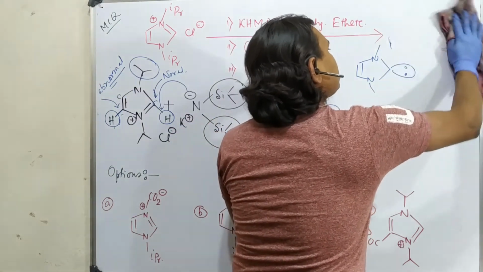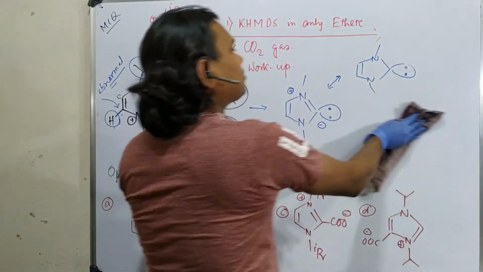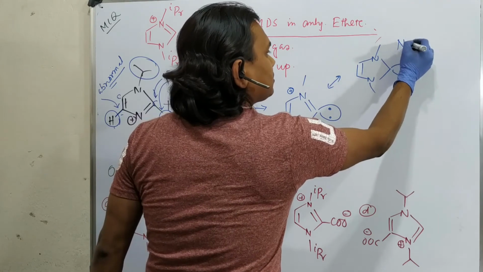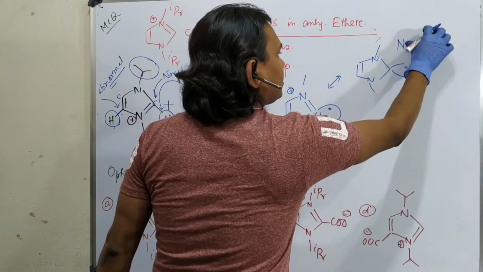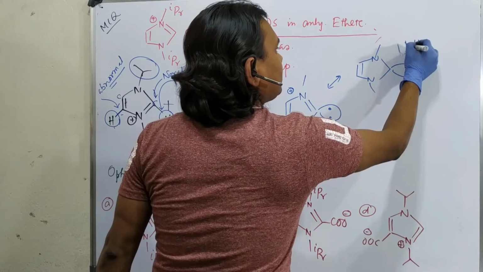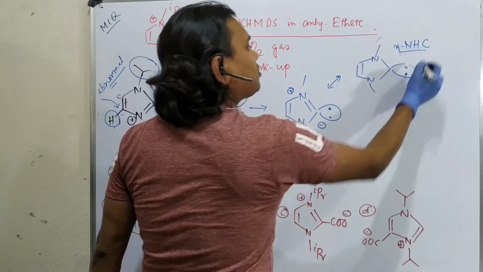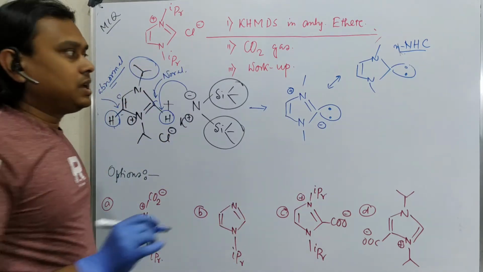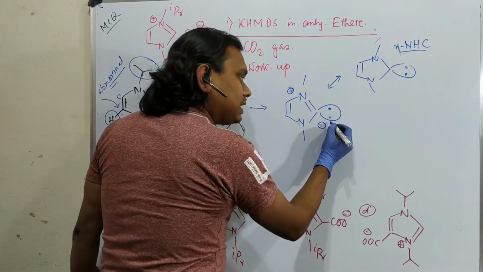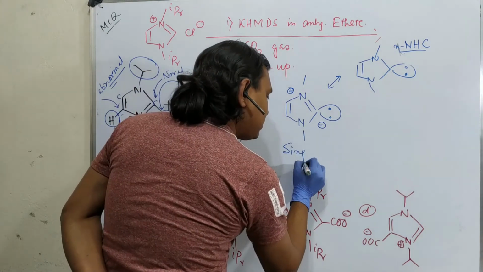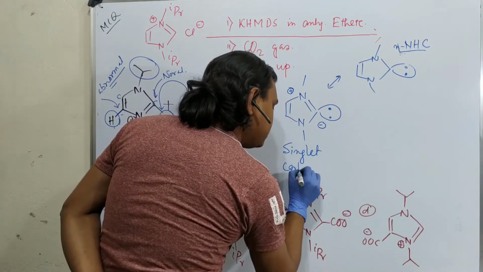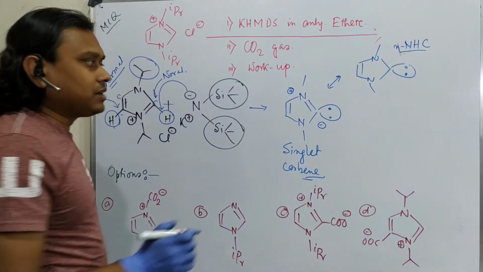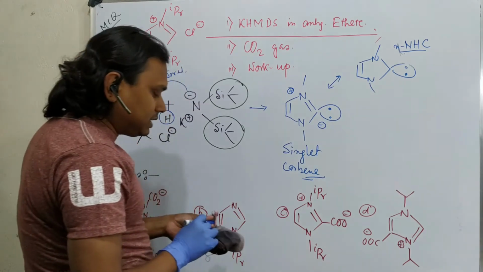So why is this also named N-heterocyclic carbene or NHC? This is called N-heterocyclic carbene, that's why NHC. So from this study, what we understood? See, first of all, this is singlet. So this is actually a singlet carbene. Now question. Fine, we understood it's a singlet carbene, and from this canonical form you can clearly understand